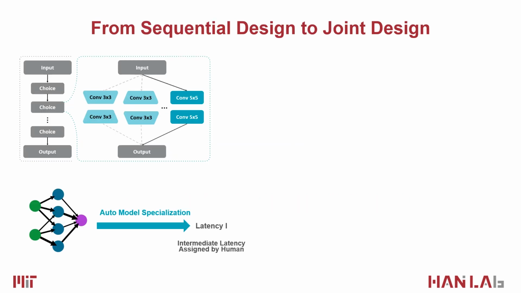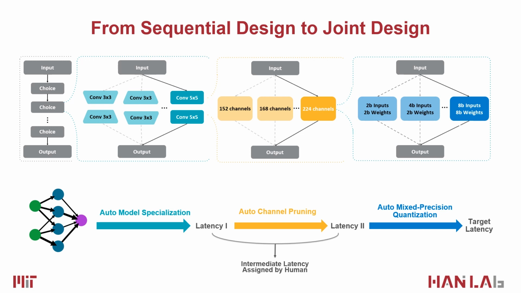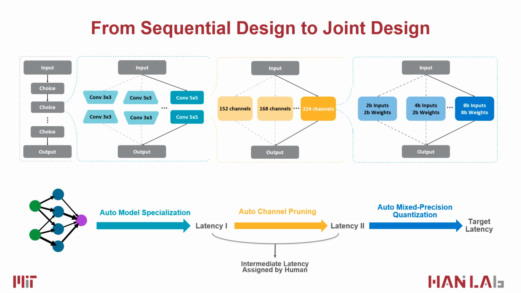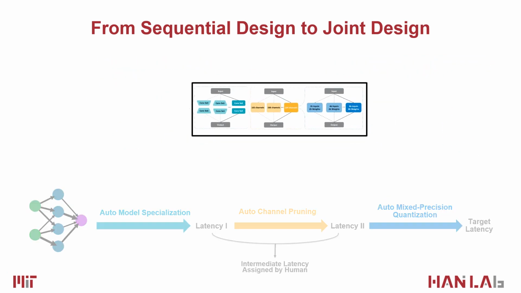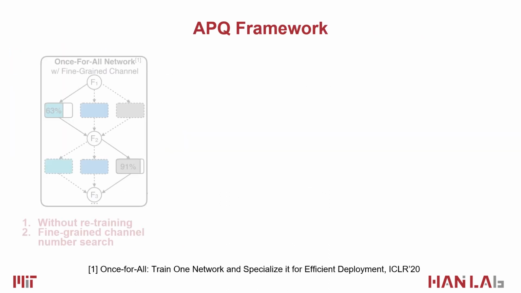We begin by revisiting the sequential design for compact models. As one can see, the design method sequentially does auto model specialization, auto channel pruning, and auto mixed precision quantization. The intermediate targets are assigned by a human, which turns out to be suboptimal. To this end, we combine these 3 separate stages together and propose a predictor-based method called APQ to jointly search the optimal model. There is no intermediate target involved in the APQ framework.